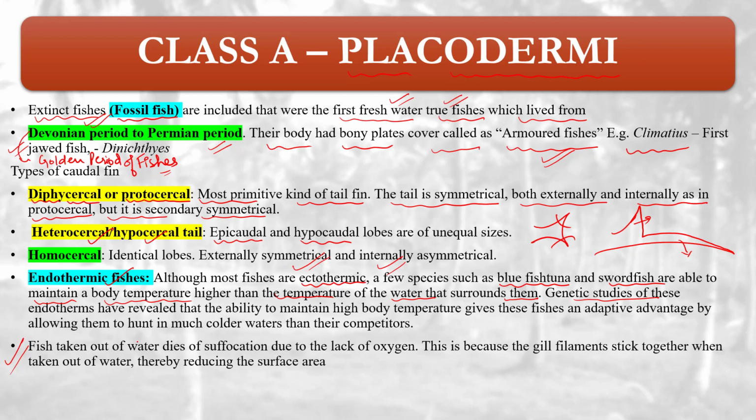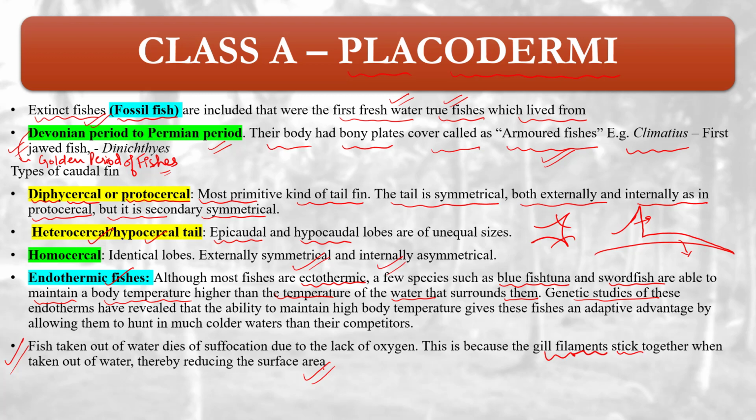A fish taken out of water dies. Why? Because the gill filaments get stuck. They adhere to each other when taken out of water, thereby reducing the surface area, and that is why the rate of diffusion decreases.